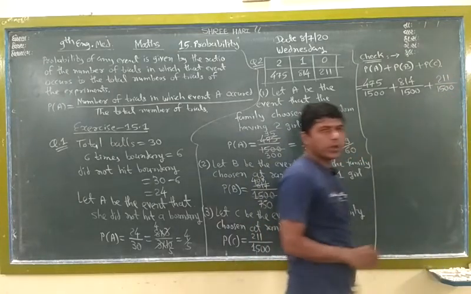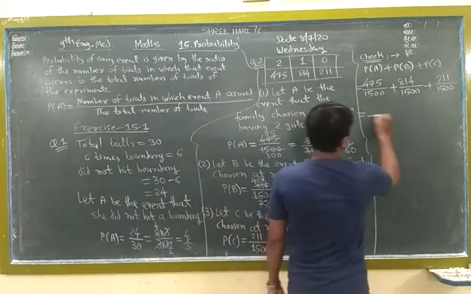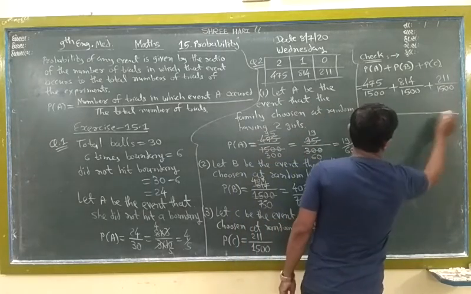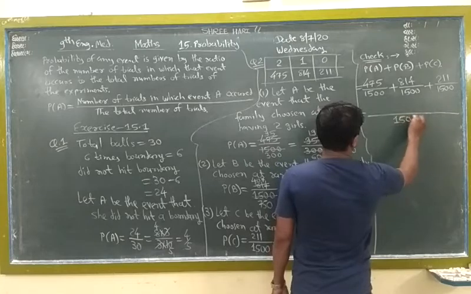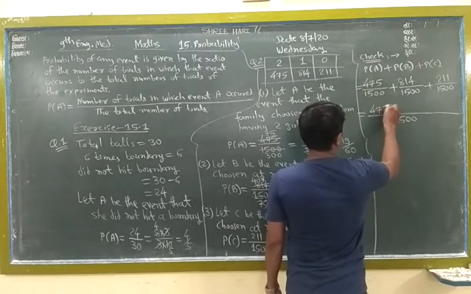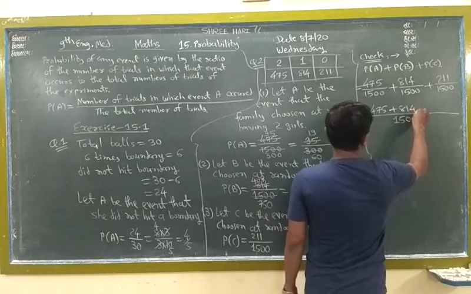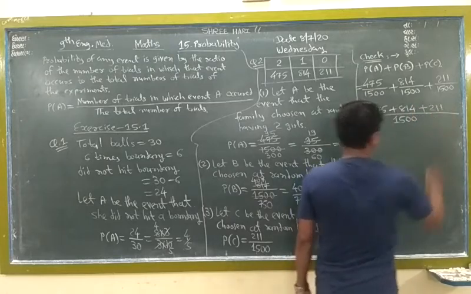Okay, now we take the LCM. So what happened? 1500, and 475 plus 814 plus 211.